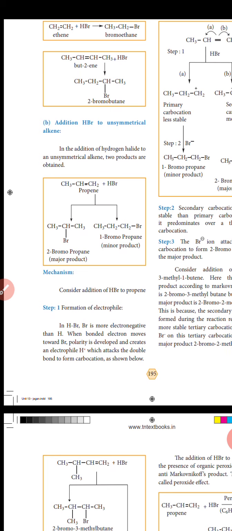Consider the addition of hydrogen bromide to 3-methyl-1-butene. Here the expected product according to Markovnikov's rule is 2-bromo-3-methylbutane, but the actual major product is 2-bromo-2-methylbutane.